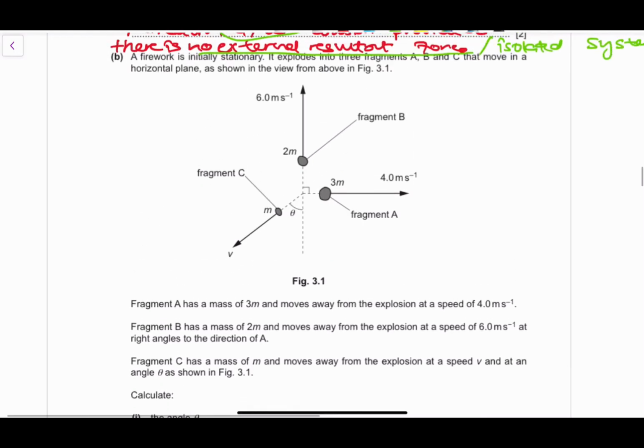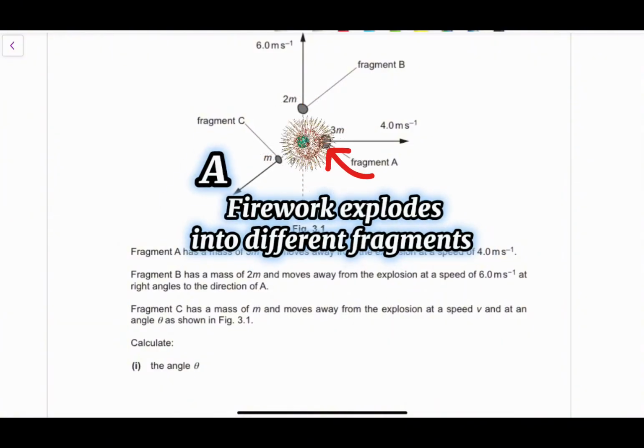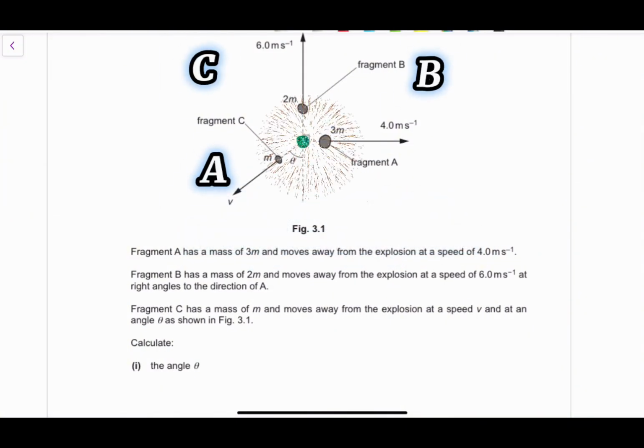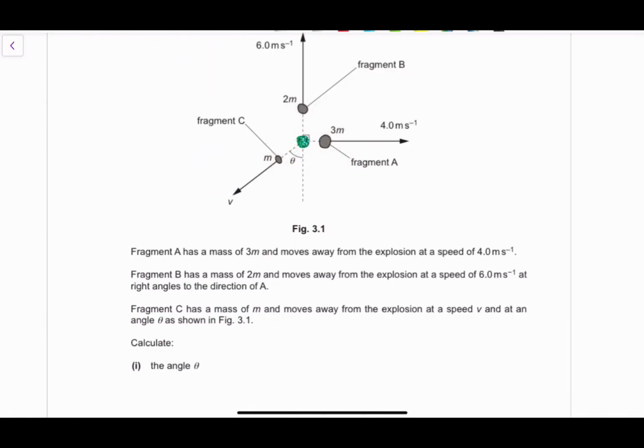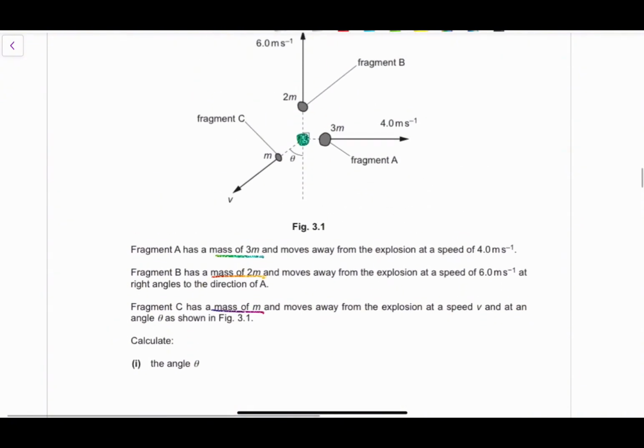We've been given a firework that was initially at rest. So initially we had a firework that was over here. It then exploded into different fragments, fragment A, fragment B, fragment C, all moving in different directions. And we've been asked to calculate the angle theta that fragment C moves with. So we're given fragment A with a mass of 3m, fragment B with a mass of 2m, and fragment C with a mass of m. So we want to find the value of the angle theta.